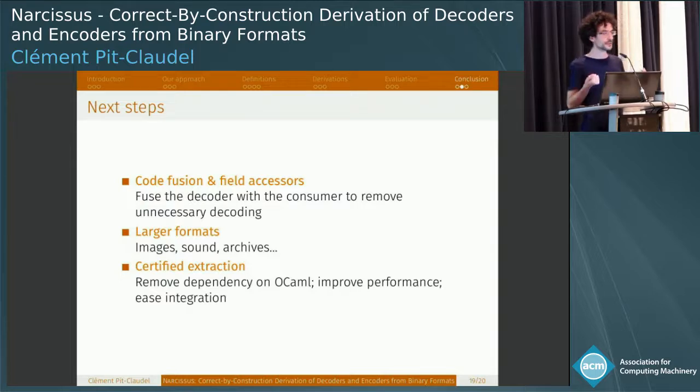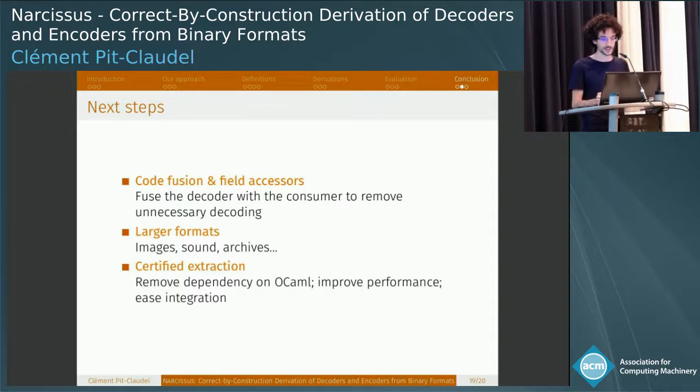There are a few next steps that we'd like to take. One of them is that currently what we do is we decode the entire packet into a structure, and then further code can use that structure. But it would be much nicer to actually take the code that's going to use the structure along with the decoder, fuse these two parts, and then force the decoder to just generate the data it needs and no more than that. We'd also like to start targeting larger formats that could be various multimedia formats or archives.